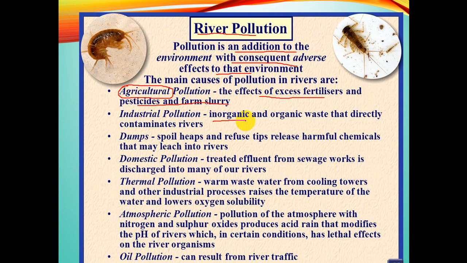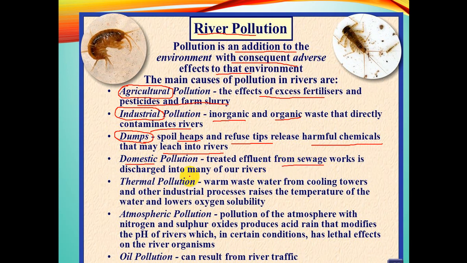The organic and inorganic waste from the industries, when drained towards the river, contaminates the river water. That is industrial pollution. Then many soil heaps and refuse release harmful chemicals that may leach into the rivers through the surface runoff when there is excessive rainfall. Domestic pollution is by throwing off all the effluents.